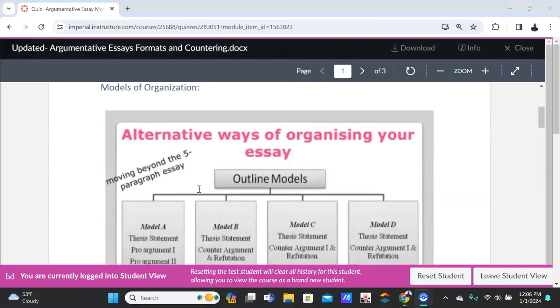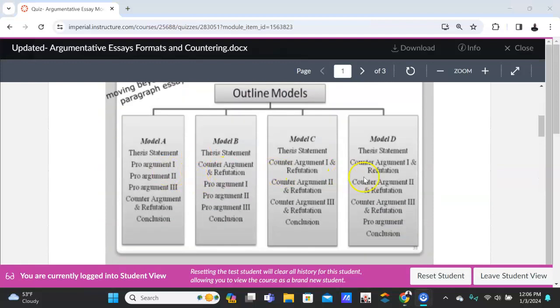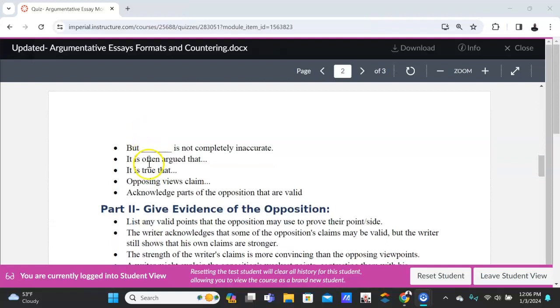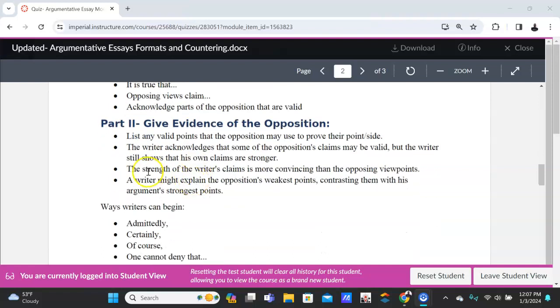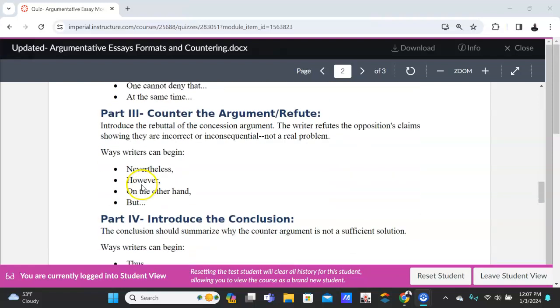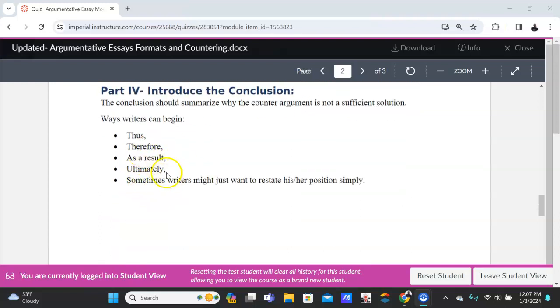I don't really want to go over all of this again, but quickly, here are 5 ways that you can set up an argumentative essay. What we're concentrating on right now is the counter-argument and refuting. So we're only writing a paragraph, part 1, and then whatever you use, like I used opposing views claim that, is highlighted yellow. Part 2, whatever keywords you use. Part 3, the keywords you use to set up the counter-argument and then refute. Part 4, introduce a conclusion.